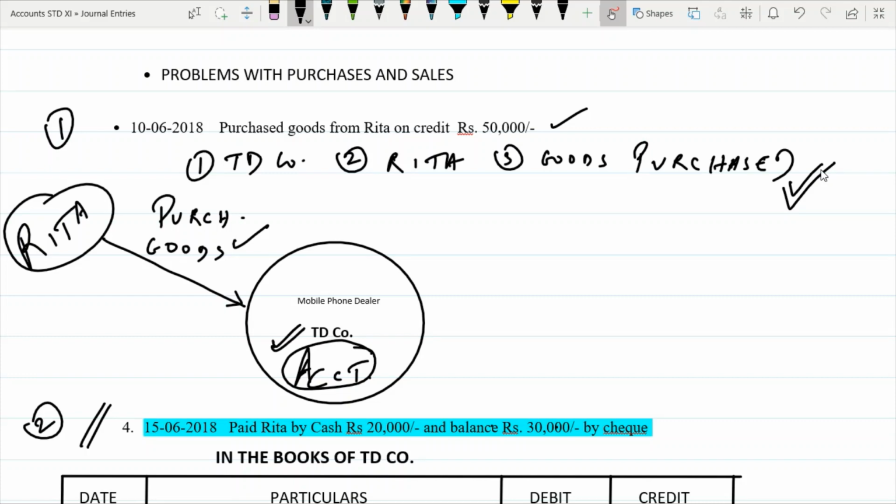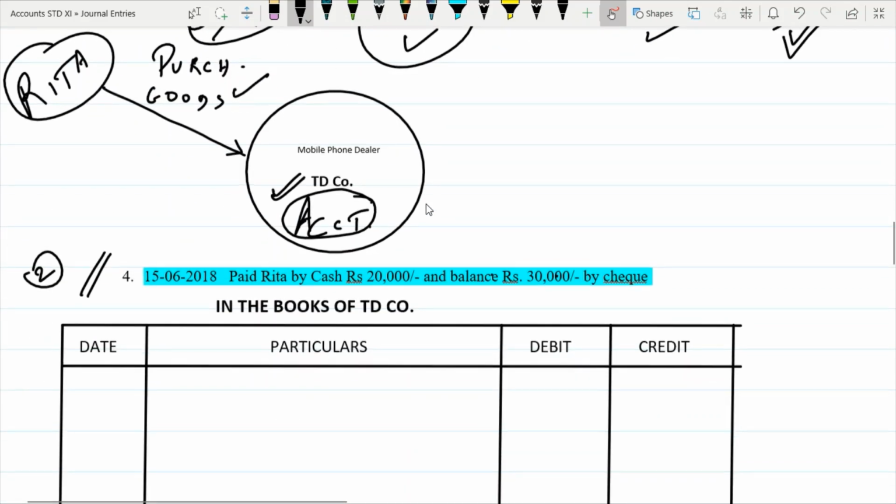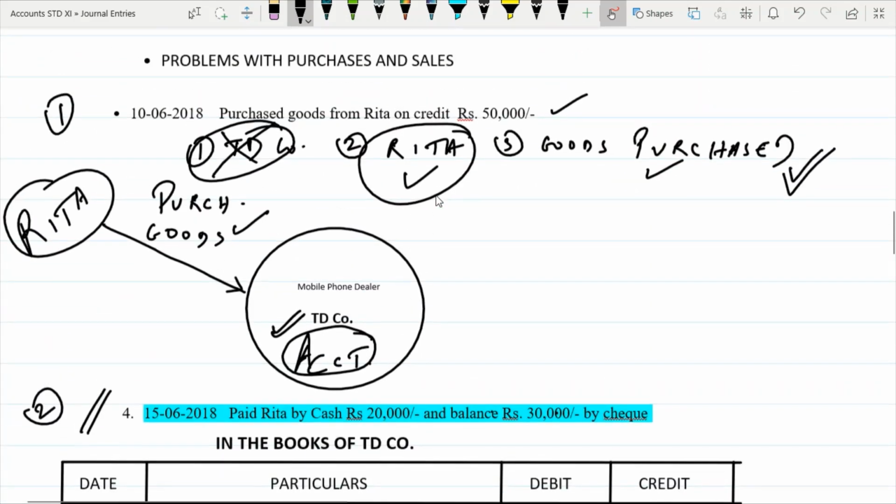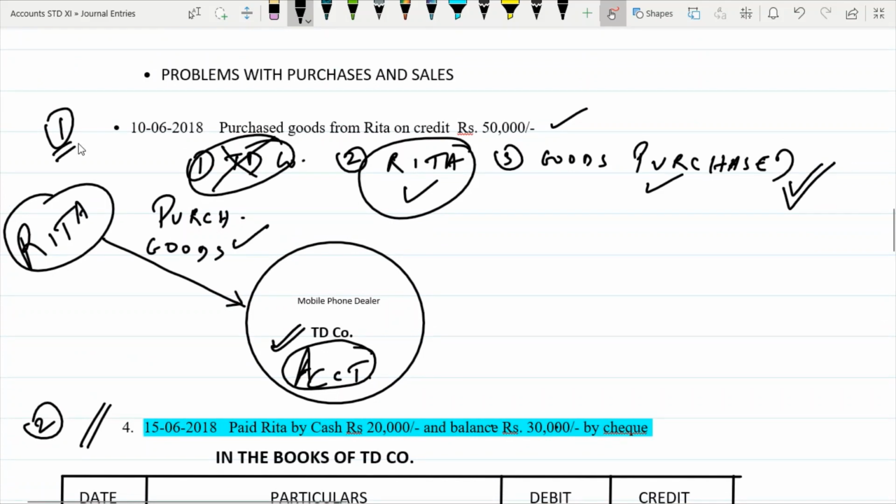Okay. So the first entry here is, now let us revise before going there. TD company, do we put it in our books? No, because we are the accountant of TD company, so we do not put TD company in our books. Now in this case, do we write Rita? Why do we have to write Rita's name? Because the transaction is not complete. If cash was paid, the transaction was complete, so we do not have to write Rita's name. Now cash is not paid, therefore we have to write Rita's name. So let us look at the entry now. We'll do the first transaction. So the first transaction, the entry is